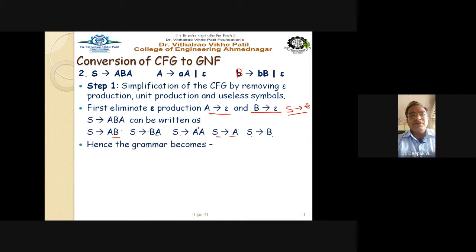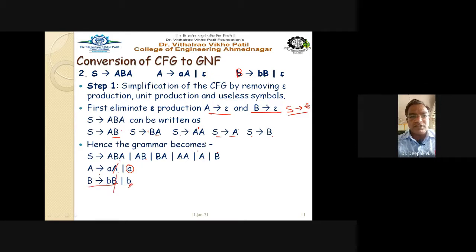Hence the grammar becomes, see here, this is the grammar. S gives ABA, AB, BA, AA, capital B, and the remaining rules stay as they are. From where did this A come? We are making the nullable symbol null, so A is becoming null here and we are getting A gives small a. Same for small b: from this rule we make capital B null, and we get B gives small b. That is the production rule. And this is the grammar after removing the epsilon production, but still there are two unit productions.